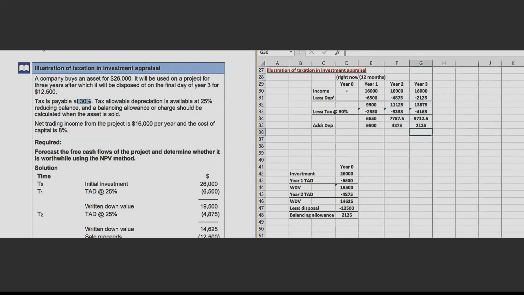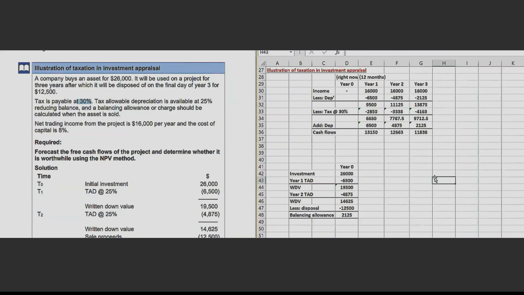Then minus of this, it will be automatically added. Now these come to be the cash flows. Add them back. Now these are the cash flows.